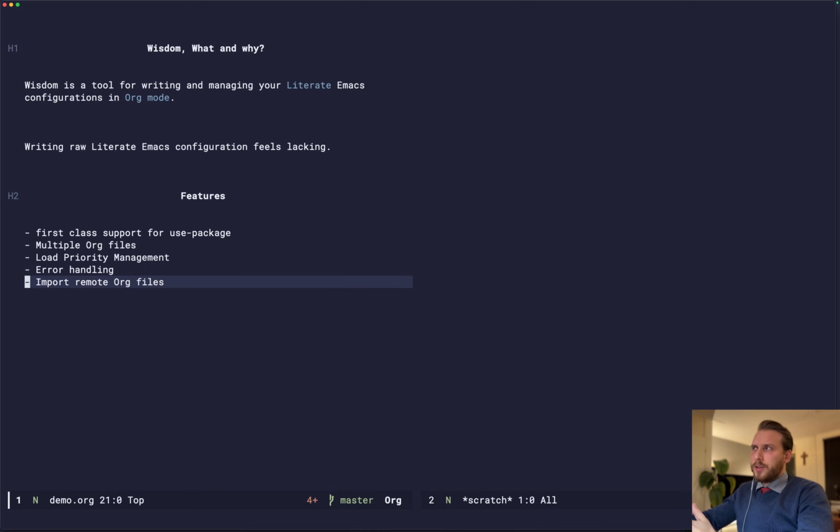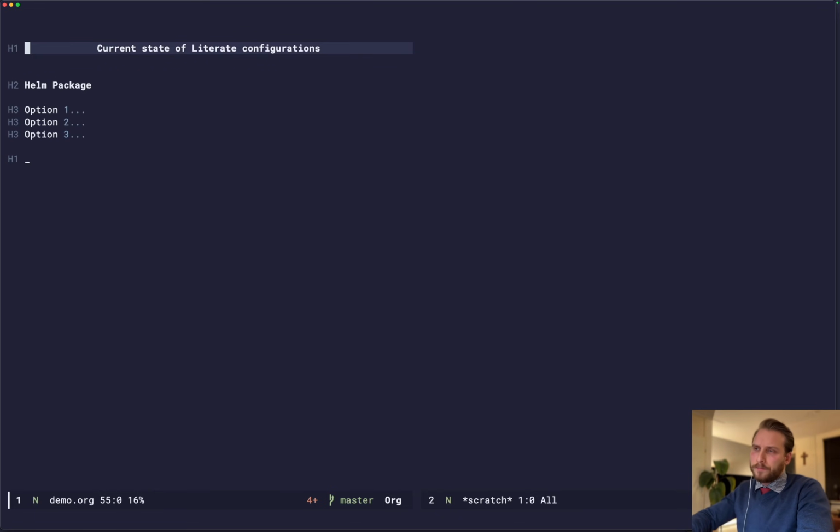So if you were to, for example, create an org file defining a theme, which is configurable or whatever, you can host it on GitHub. Someone else can pull it into their configuration and then use your org file. And they can lock it with maybe a git hash, a commit hash. But this is still a bit experimental, so I need to flesh this out a bit more.